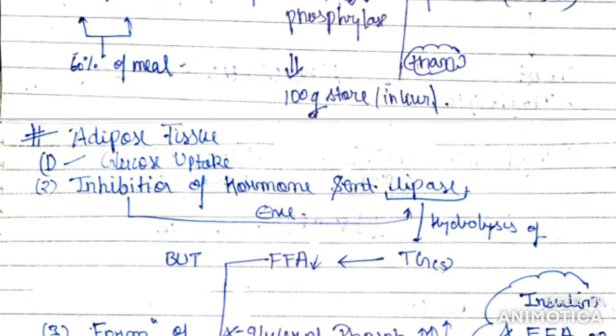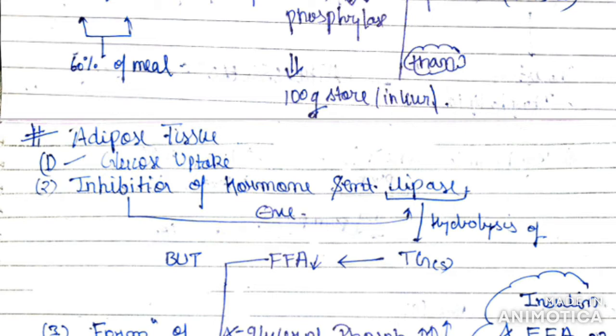In uptake, there's increased activity of the glucokinase enzyme. This glucokinase enzyme phosphorylates the glucose, and this phosphorylation prevents the leaking back of the glucose. Means the more the phosphorylation, the more glucose will be accumulated inside the hepatocytes. And this will reach up to 60% of the after-meal glucose. Means of the whole glucose which you have taken in the meal, 60% can be stored in the liver.